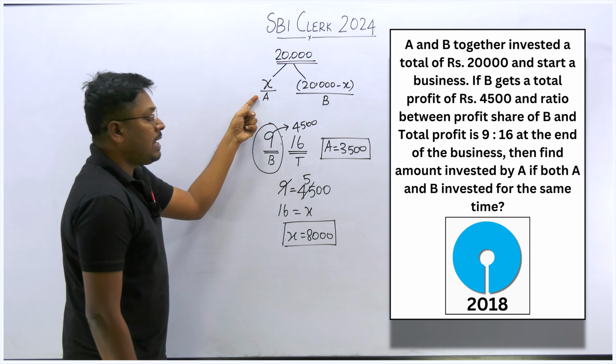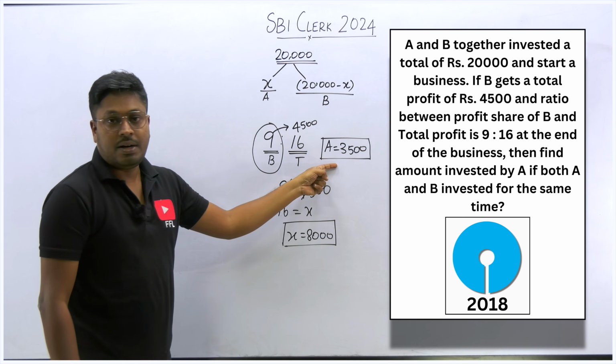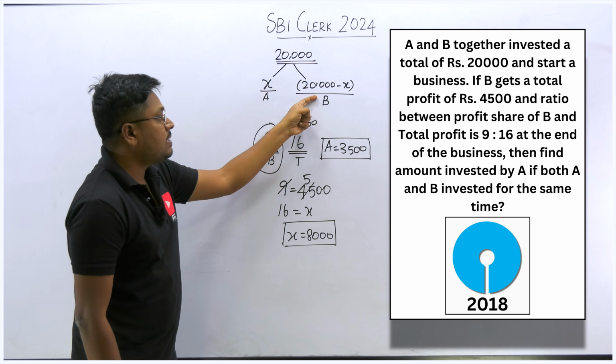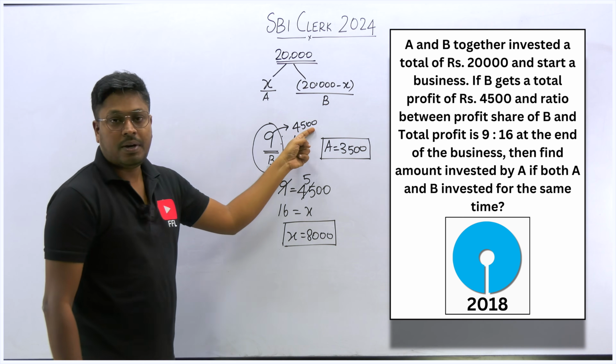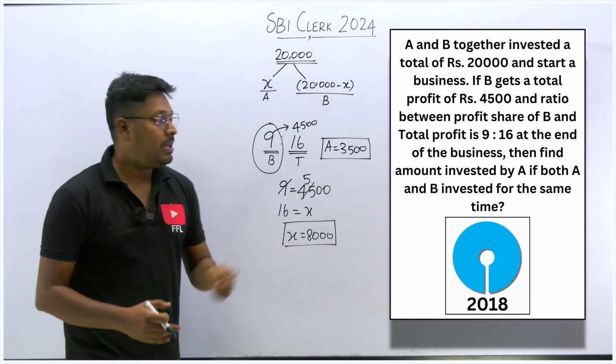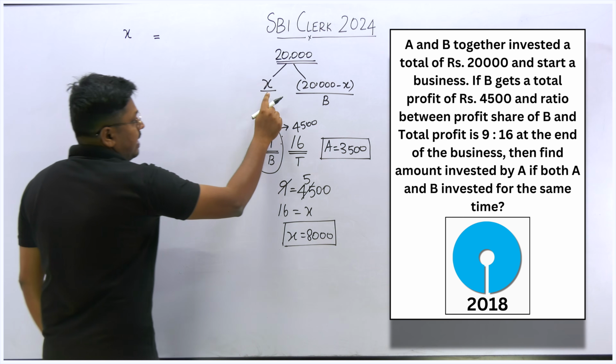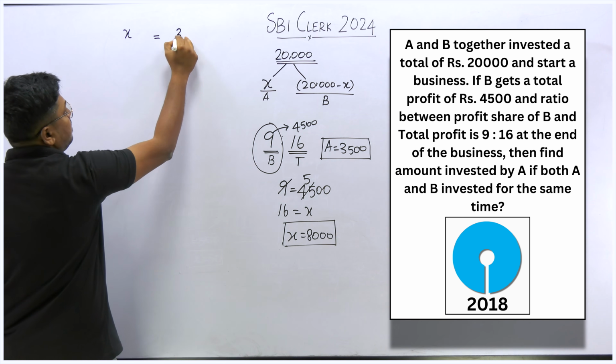So we know the amount invested. The amount invested is proportional to the profit he got. Similarly, B's amount invested is proportional to the profit he got. So when you equate it, you can easily find the amount invested by A. The amount invested by A is X, and person A is getting a profit of how much? 3,500.